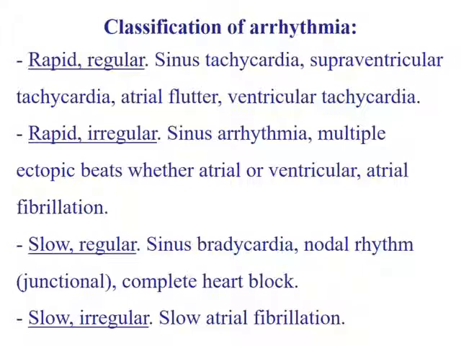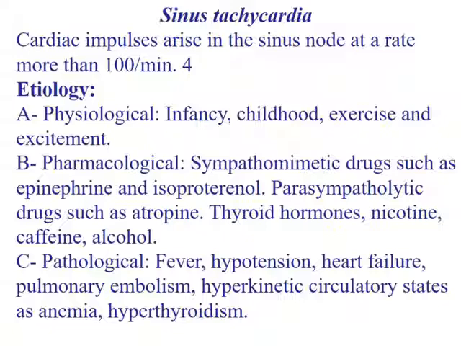Classification of arrhythmia: if the rate is more than 100, it is called tachyarrhythmia, divided into rapid regular and rapid irregular, and below 60 is called bradyarrhythmia, also either regular or irregular. We start with sinus tachycardia.